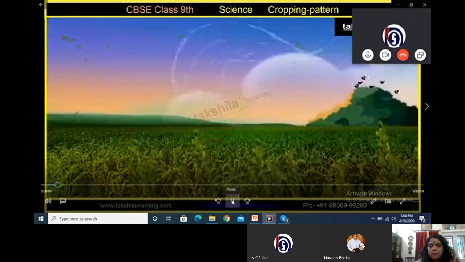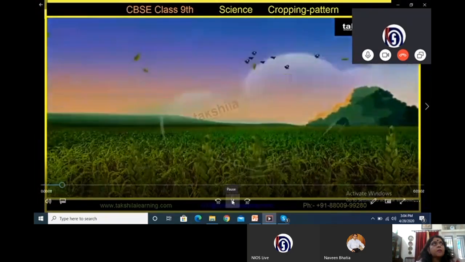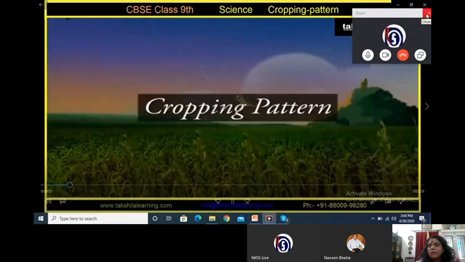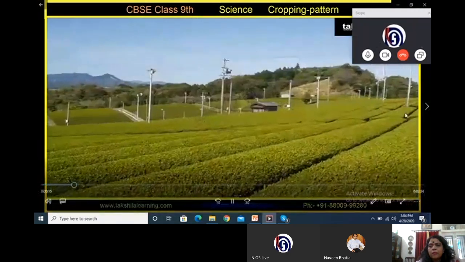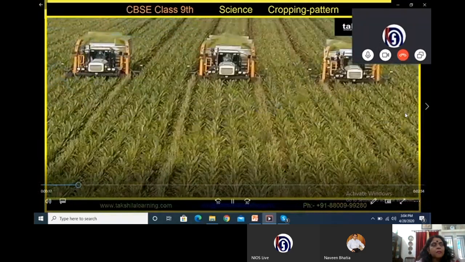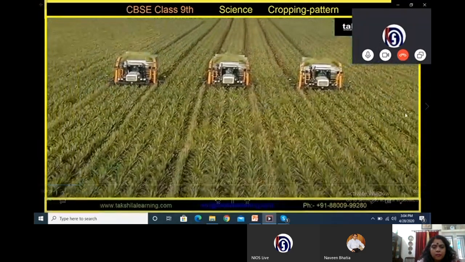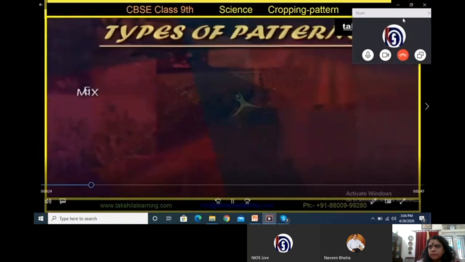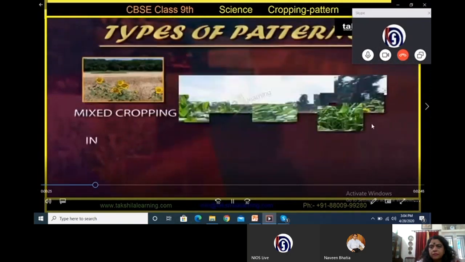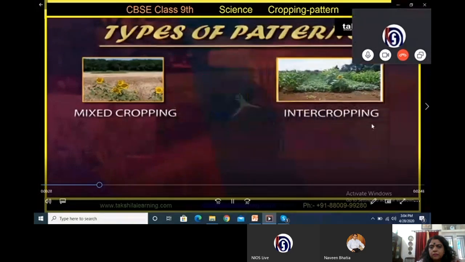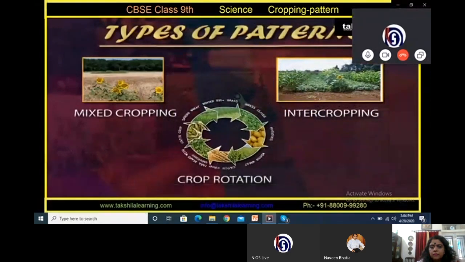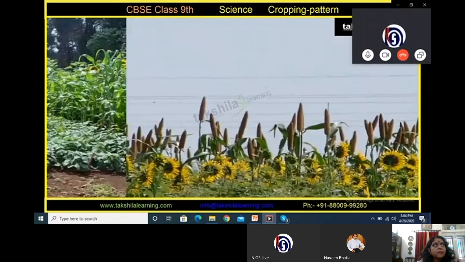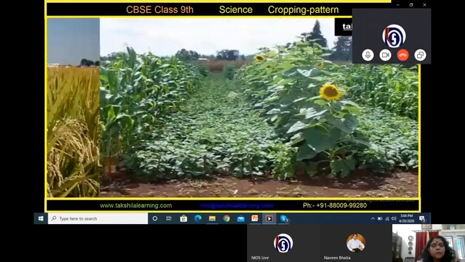A very important requirement for efficient crop production management is cropping pattern. Cropping patterns are the ways or the patterns in which crops are grown. Some different types of cropping patterns are mixed cropping, intercropping, and crop rotation. Let us now learn about these cropping patterns one by one.